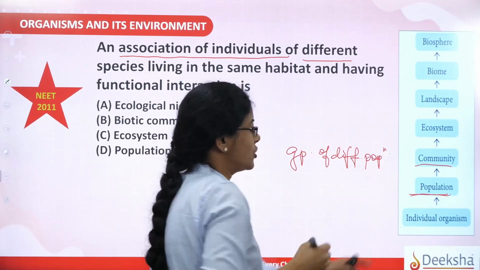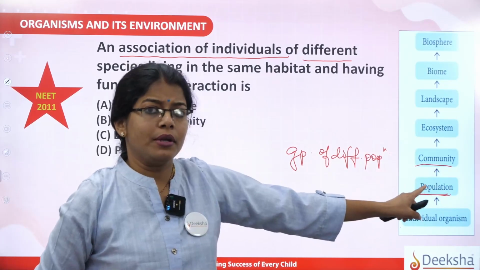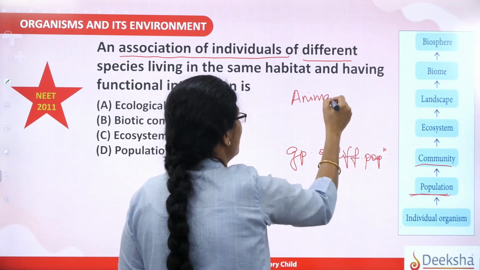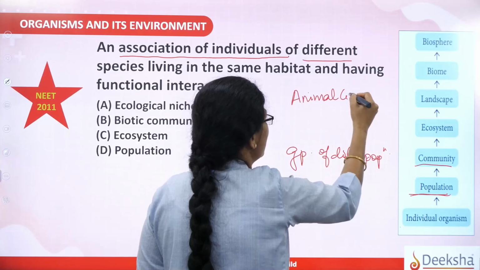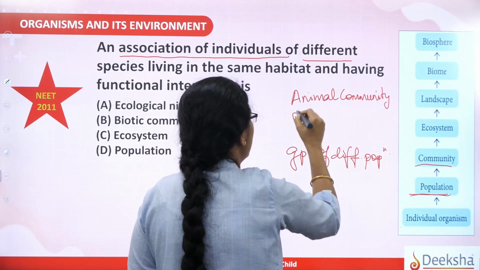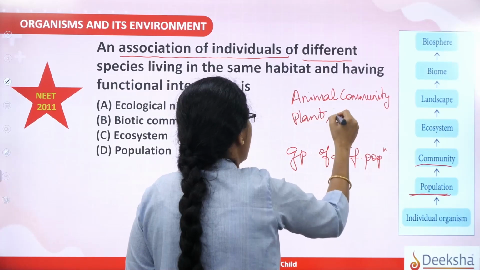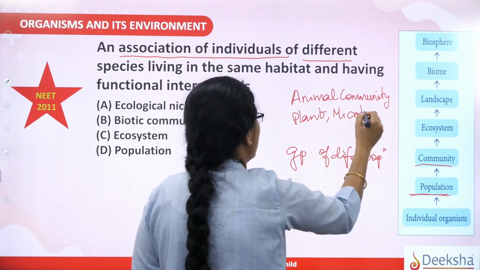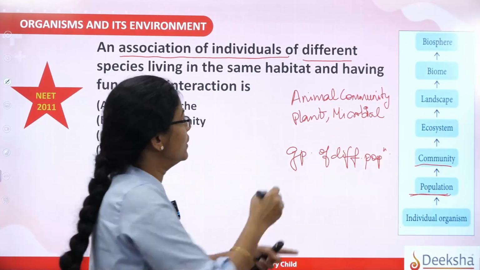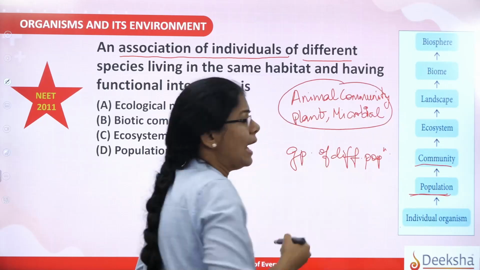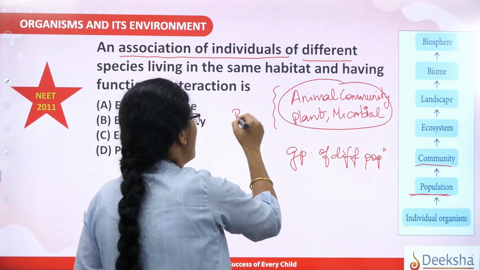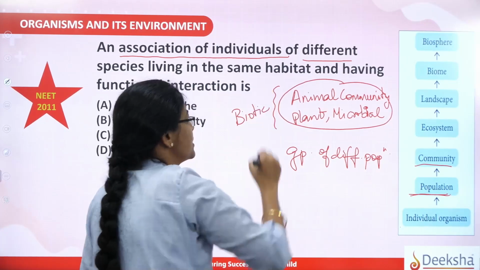In the community you can give examples like the animal community, then the plant community, and then the microbial community, that is microorganisms. So these 3 communities together are completely living, so we give them a term called biotic community.